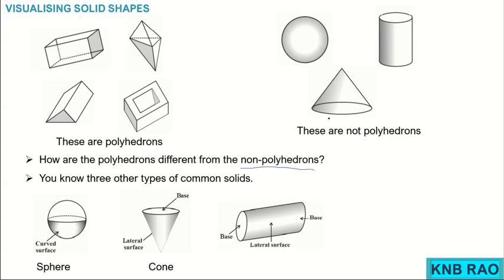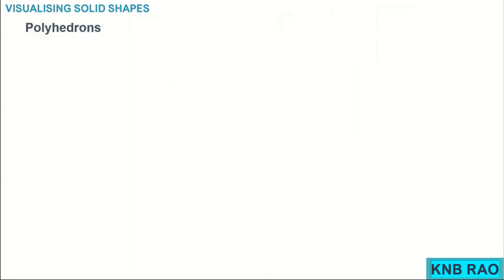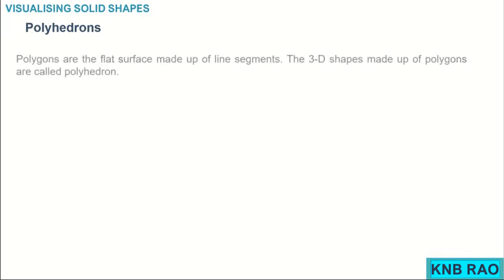Here we have the lateral surface being curved. Here they are all polygonal regions, isn't it? That is a difference. Polyhedrons will have polygonal regions as their surfaces, but here they have a curved surface. That is the difference. Now let us go further and have a written definition.